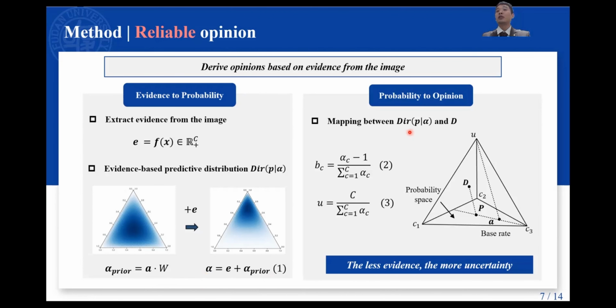Then the Dirichlet distribution could be mapped to the opinion through equation 2 and 3. The derivation of these 2 equations is based on the projection of opinions to probability space. The projection is directed by the base rate, which could be considered as the prior distribution if the prior weight is equal to 1. According to equation 1 and 3, we can observe that the core idea of uncertainty estimation in opinion space is less evidence, the more uncertainty.